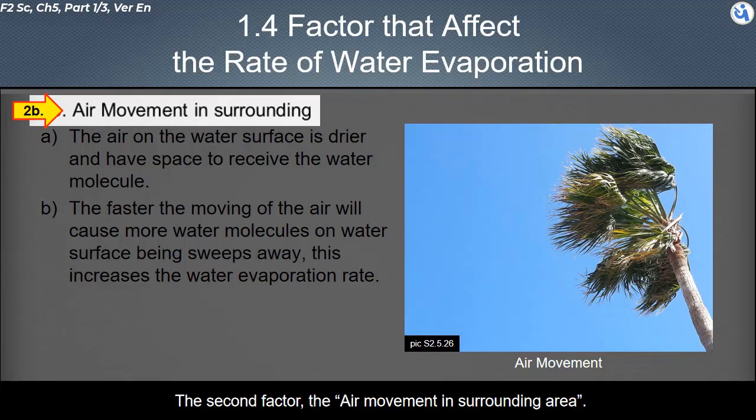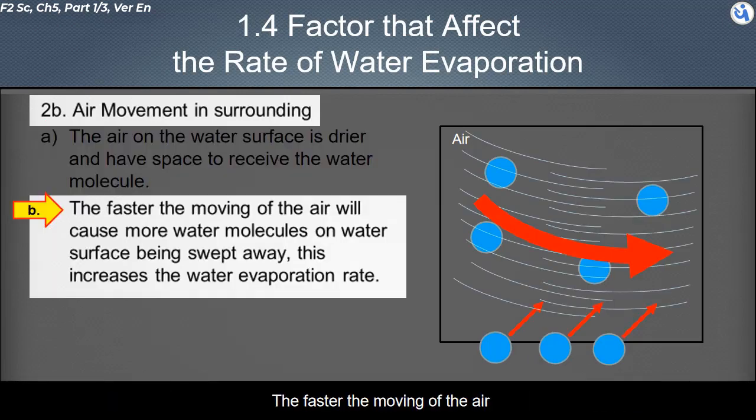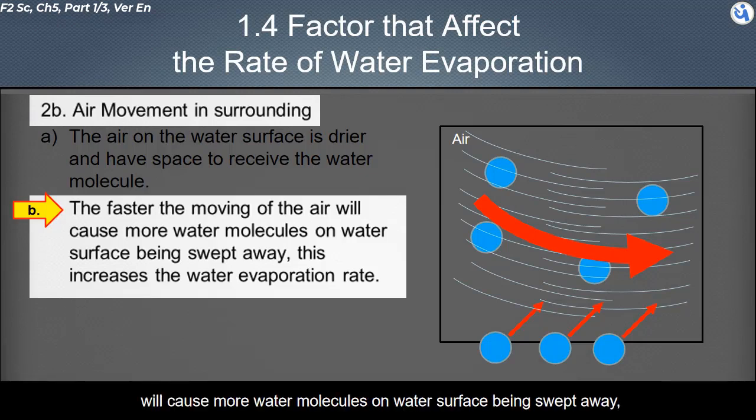The second factor, the air movement in the surrounding area. The air on the water surface is drier, and has space to receive the water molecules. The faster the air moves, the more water molecules on the water surface will be swept away. This increases the water evaporation rate.